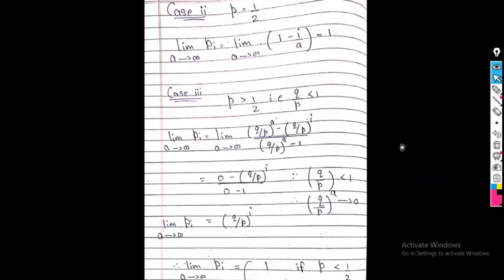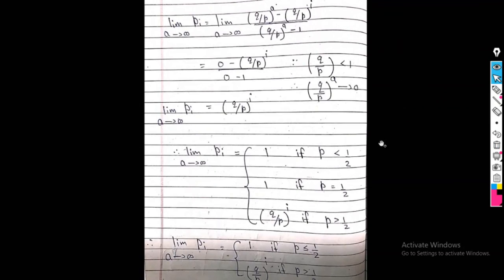So I get three values. So what are the three values? Limit a tends to infinity, pi is 1 if p is less than half. Again 1 if p is equal to half, and q upon p raised to I if p is greater than half. Okay, so I combine these results. So how to combine? Limit a tends to infinity, pi is 1 if p is less than or equal to half, and q upon p raised to I if p is strictly greater than half. So this is the probability when a tends to